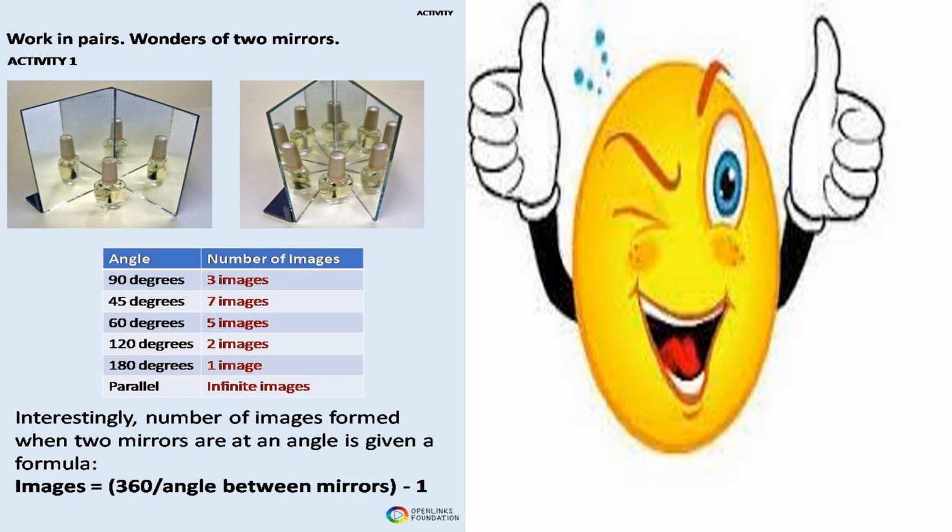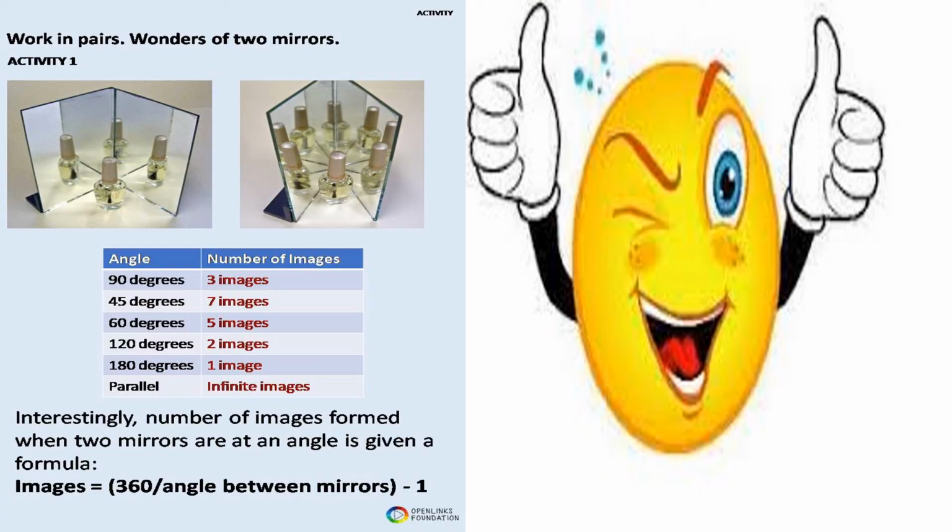Here in this small table you can see the number of images we are getting for each angle between the two plane mirrors. You can try this activity at home. Just take two plane mirrors, but see that they are laminated so you do not get hurt. You can do this activity at home, children, and find out the number of images.